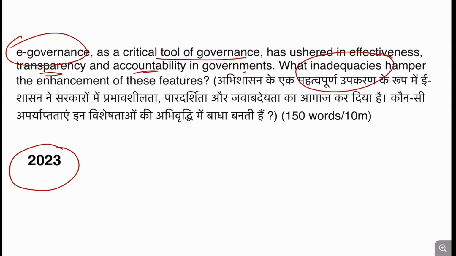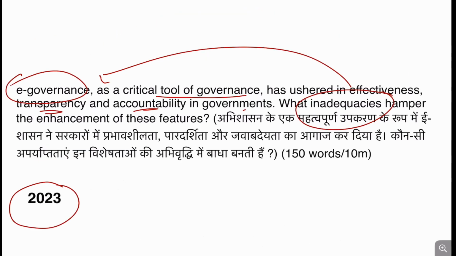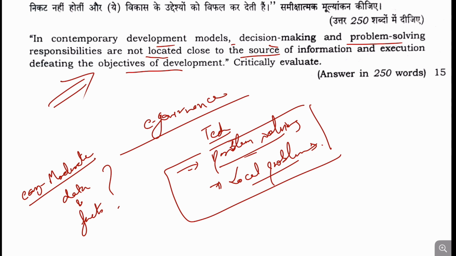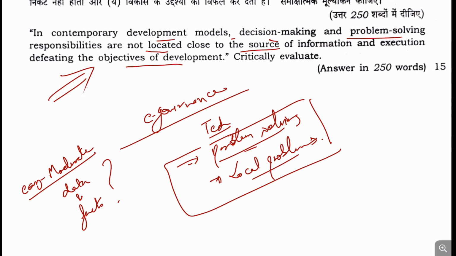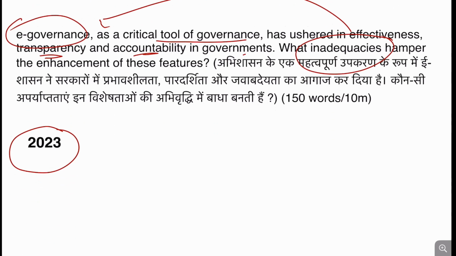Inadequacies were asked by the UPSC in 2023 for e-governance, and the same type of inadequacies is answered in this question. So that is why this question is easy to moderate in level.